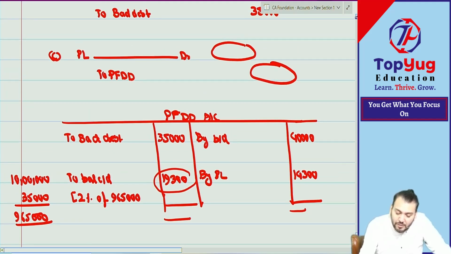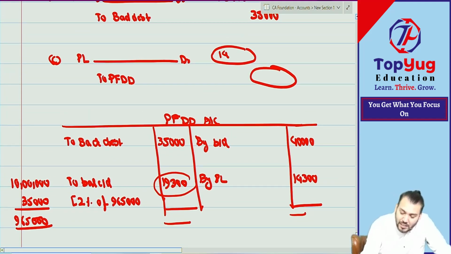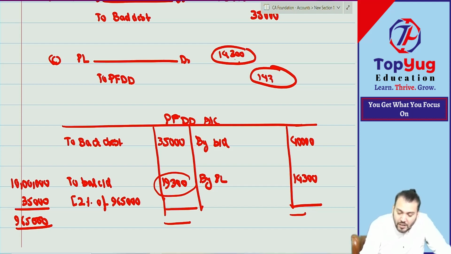Means this journal entry will be done with what? 14,300. Means in the exam, directly you can do it with this account only. Bolo yes or no? Have you understood? Correct. Only one twist I have given: now the bad debt amount was less than the expected bad debt.